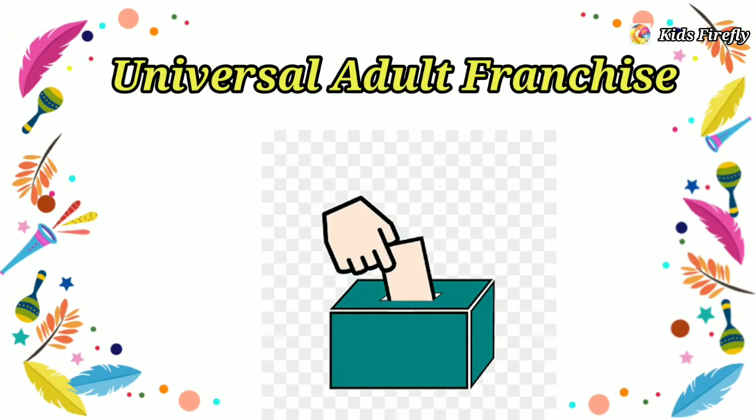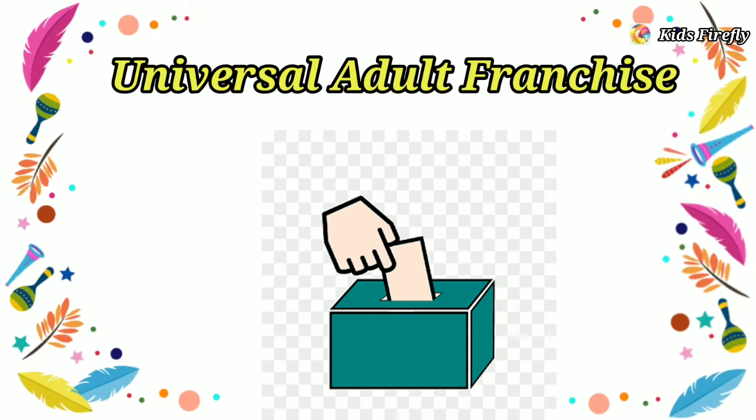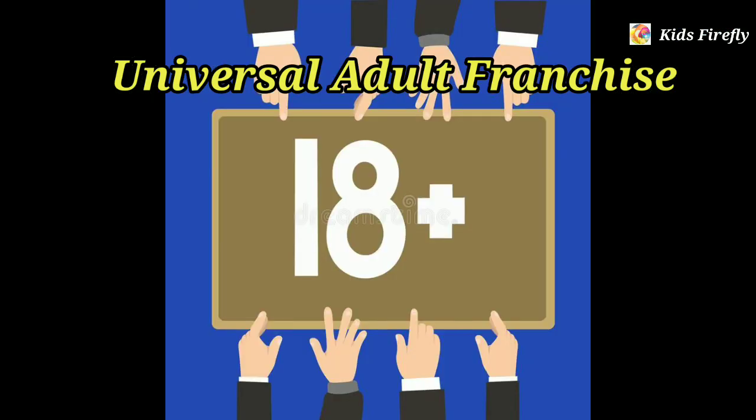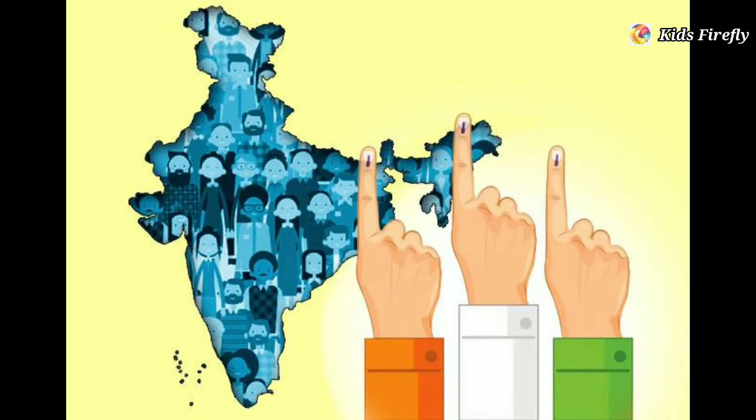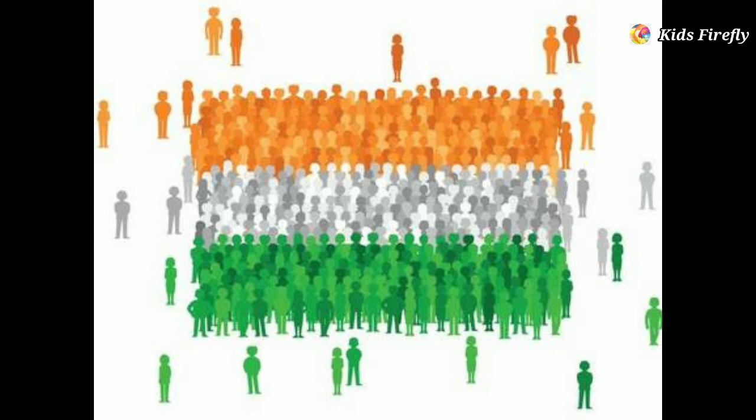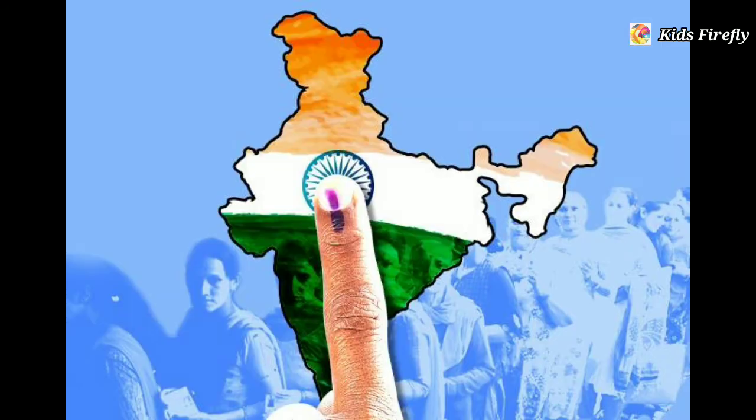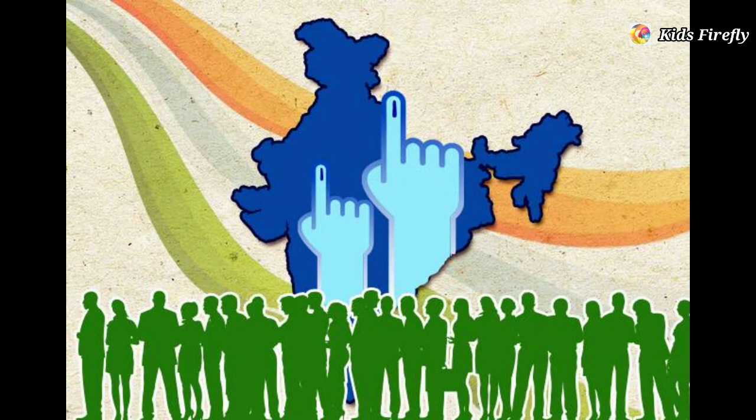Next heading is Universal Adult Franchise. Universal adult franchise means all adults in a country can vote and elect their representatives to the government. The right to vote is an important feature of a democracy as it allows people to participate in the government by electing their leaders. It also ensures that the rights of all sections of society are represented equally in the government.